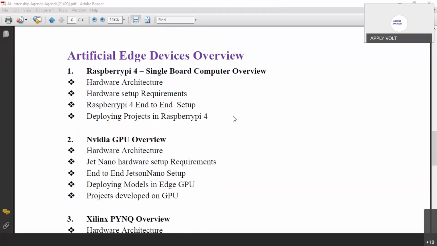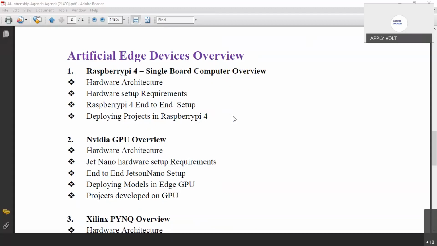Edge devices are used for machine learning and artificial intelligence projects, to execute all of these things we are doing. Like Raspberry Pi 4, which is basically a small computer, wherein all your object identification and recognition can be done.